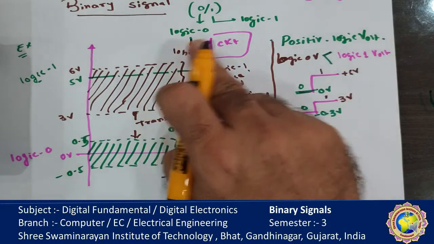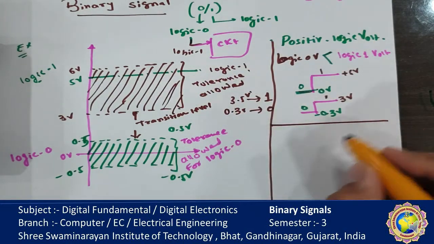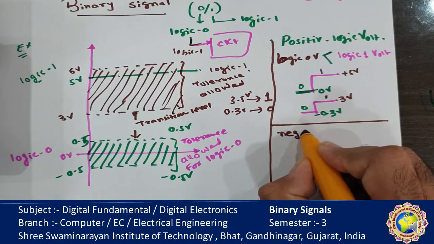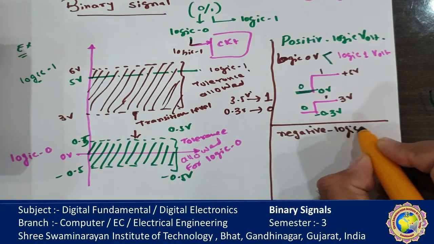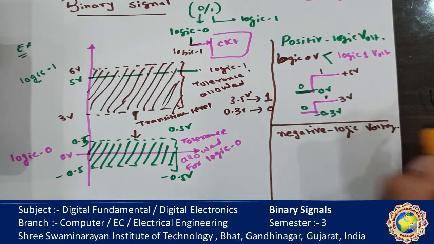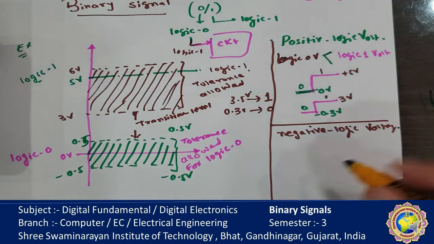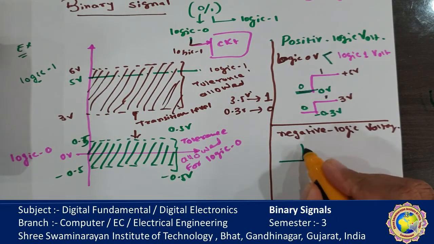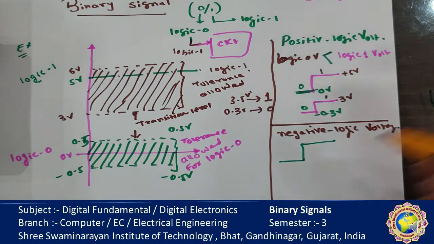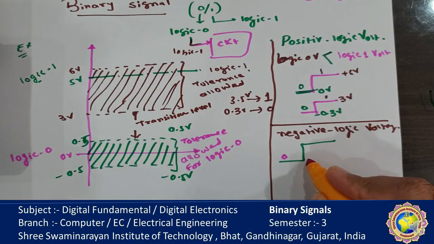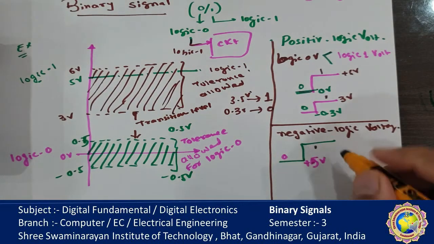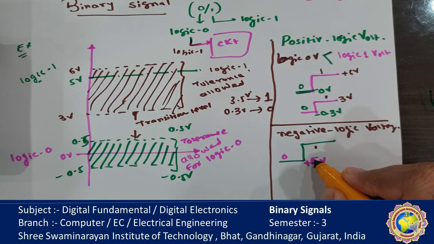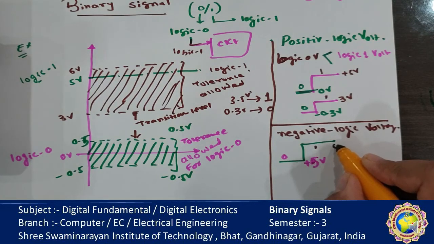Some circuits have a negative logic voltage level, where the voltage values are different. For logic 0 it might be plus 5 volt, and for logic 1 it is below that, suppose 0 volt.